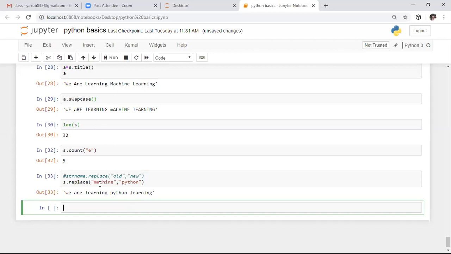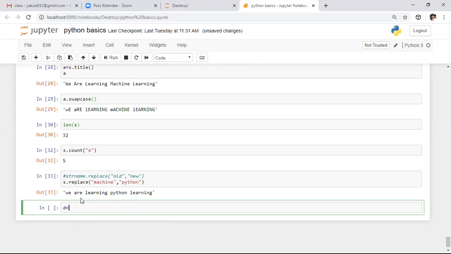Initially I defined machine here, and I want to replace this machine with Python. For that purpose, I'm using the replace function. Whenever you want to replace a substring with another substring, we need to use this replace function. Like this replace function, we have a lot of functions. First, a very important function is the split function.